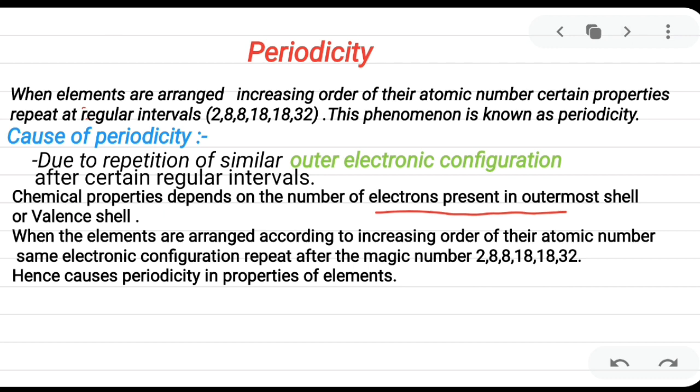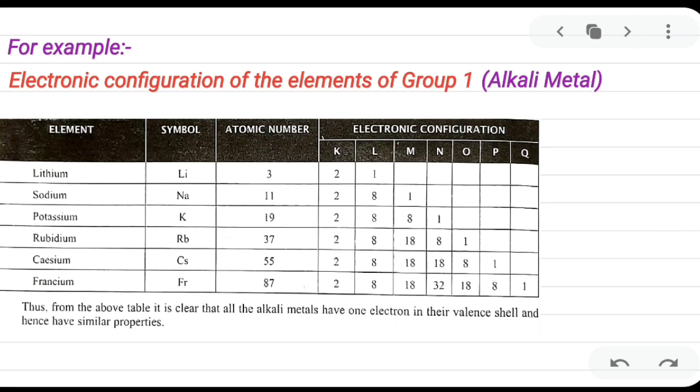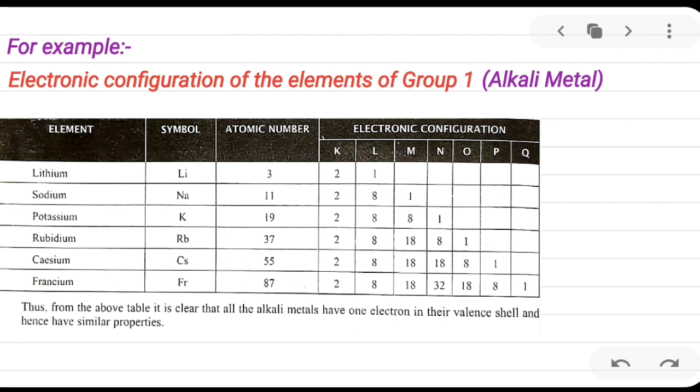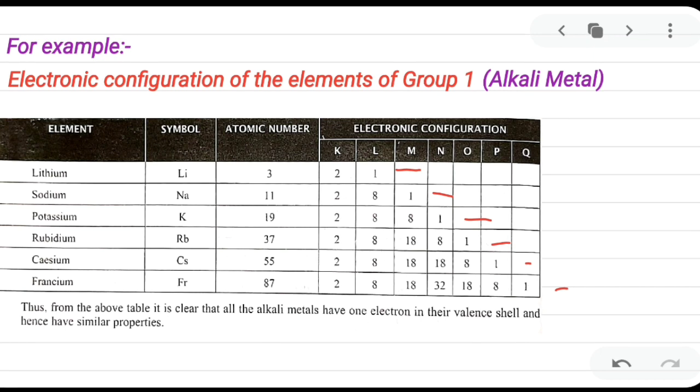Now, let's take an example. Take the example of the elements present in group 1. What are the elements present in group 1? Lithium, sodium, potassium, rubidium, cesium and francium. If you see, each element contains one electron in its outermost shell or valence shell. As the number of electrons is the same, the chemical properties of the elements are the same.